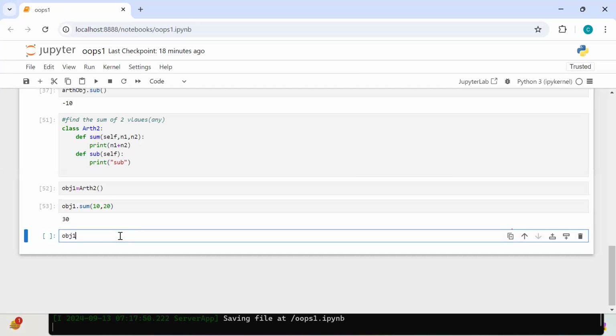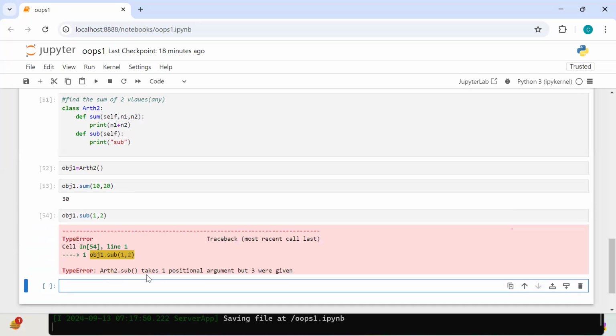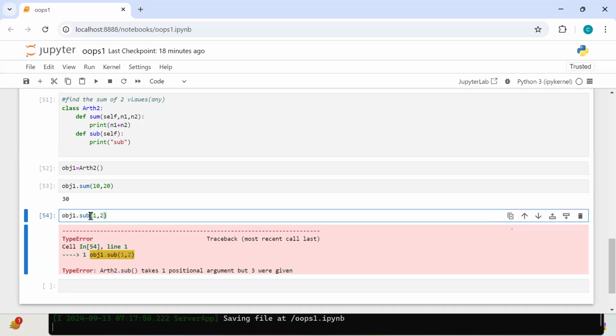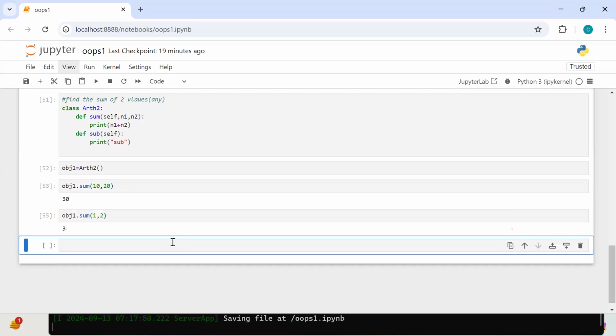Now obj1.sum equals 1, 2. The next one, what happened? Arithmetic sub is not there, right? Not yet implemented. Now can I remove this one? Now the answer is 3. Okay or not? Agreed? By seeing the error message, you have to analyze.